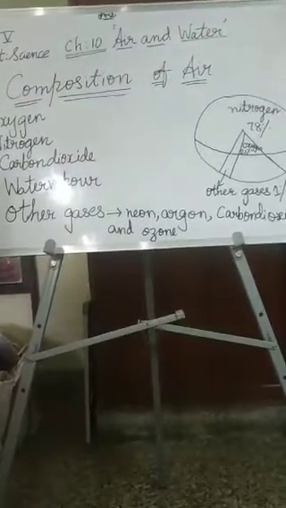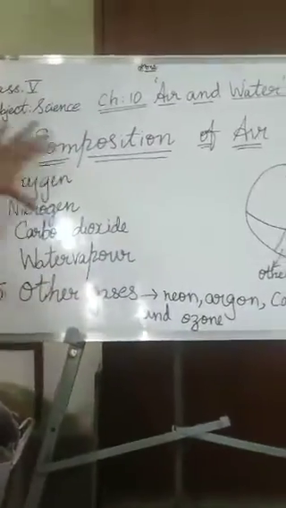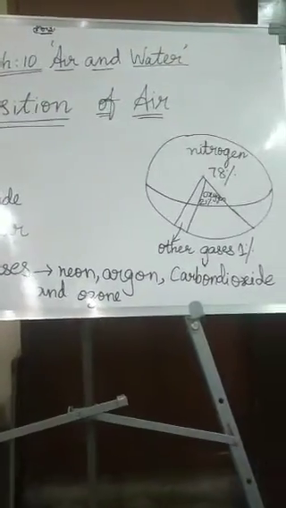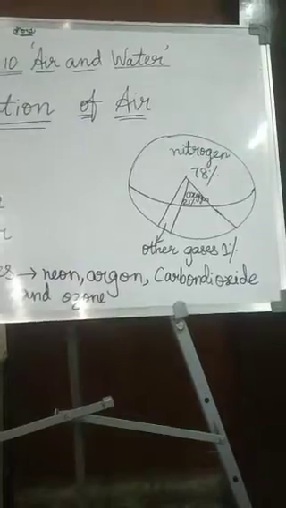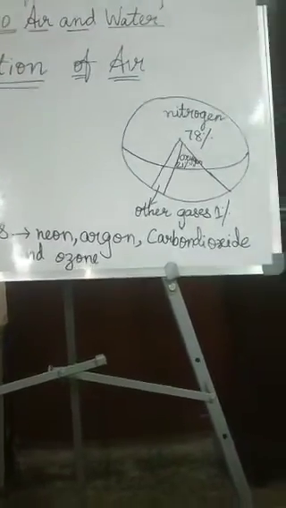So these are all present in our air. We talked about the atmosphere and layers of atmosphere, and after that we are speaking about the composition of the air. All these gases are present in our air. Children, you also draw it in one white book, keep a pen or pencil and draw it and keep it ready, so that it is very easy when you are revising. It is noted very nicely into your brain.